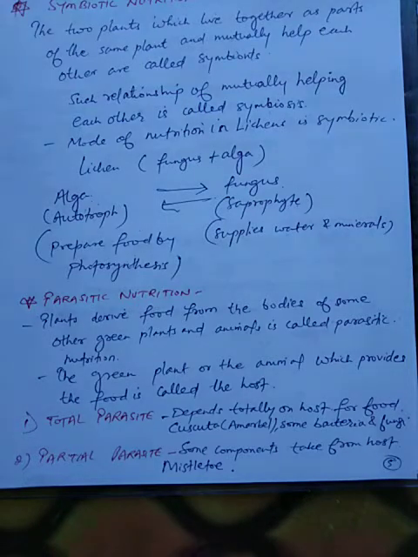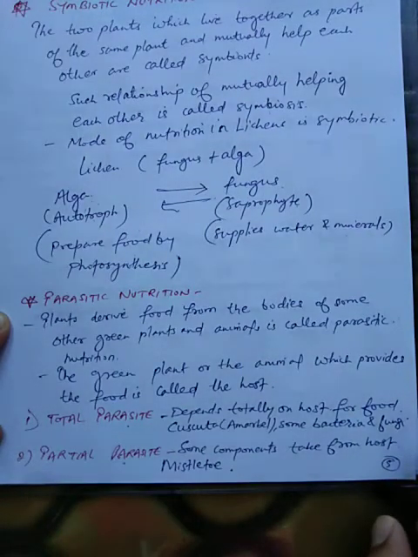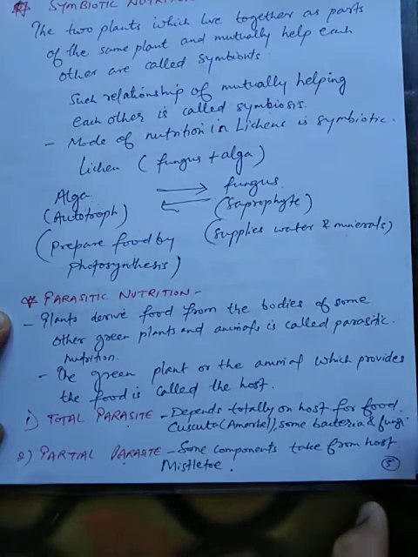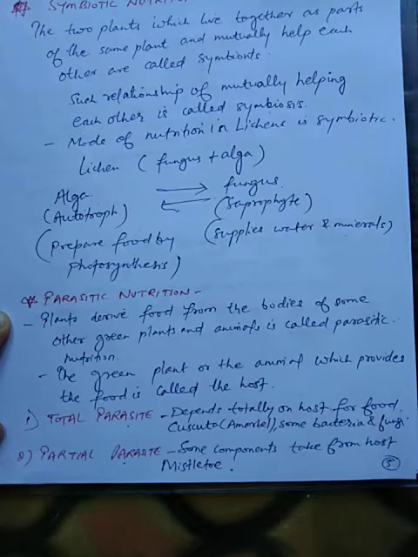Now these parasites are of two types. One is total parasite and the other is partial parasite. Now students, see, total parasites totally depend on the body of the host for their food. They do not make their food and they are dependent on the body of the host for their food.